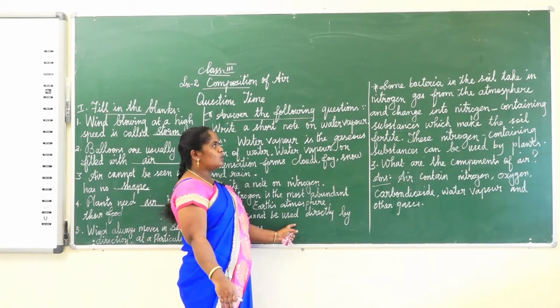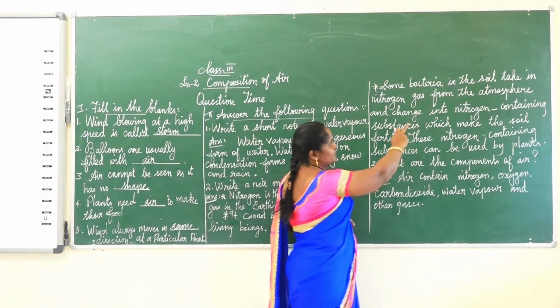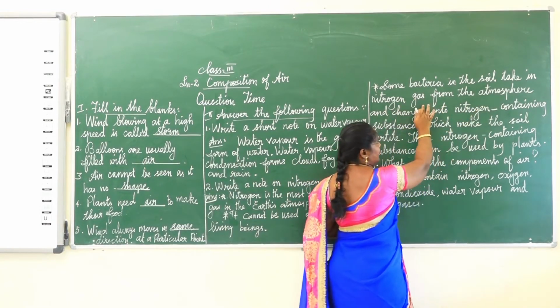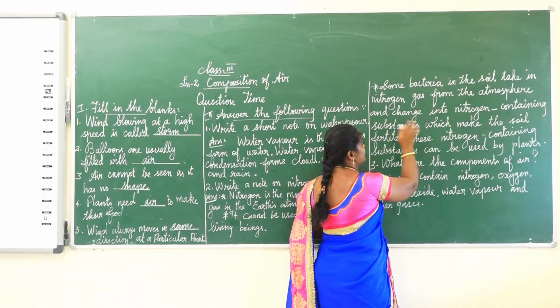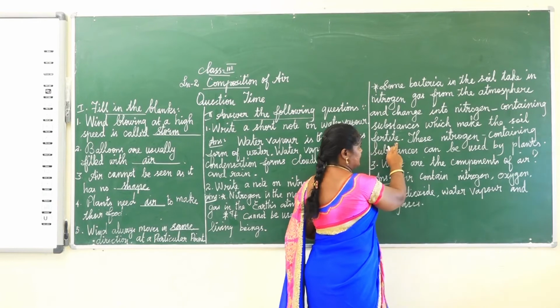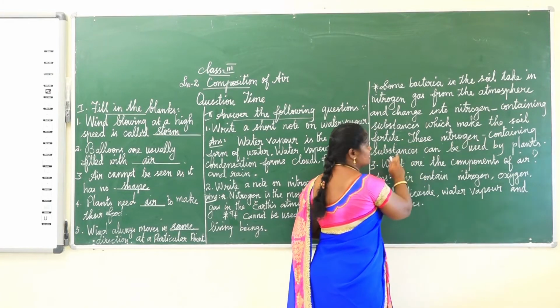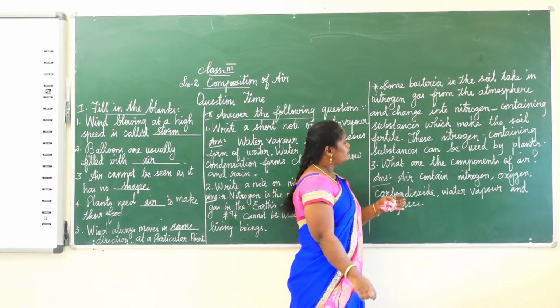It cannot be used directly by living beings. Some bacteria in the soil take in nitrogen gas from the atmosphere and change it into nitrogen containing substances which make the soil fertile. These nitrogen containing substances can be used by plants.